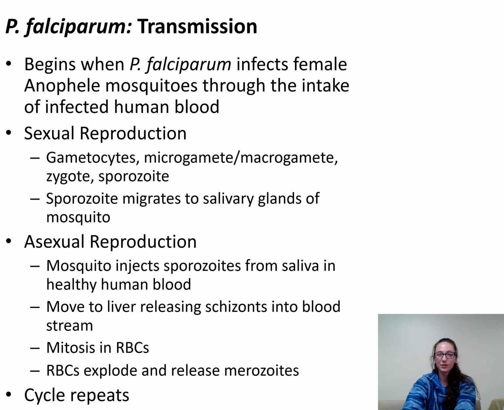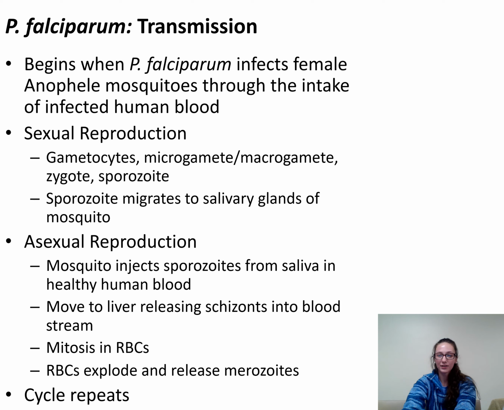Sporozoites are carried to the liver where schizonts are released to the erythrocytes. A ring is formed and the red blood cell can mature into a gametocyte and go back to sexual reproduction. It can also go through asexual reproduction in the red blood cells as it transforms from a trophozoite to a schizont and finally a merozoite. The red blood cell then explodes and releases daughter parasites called merozoites that infect other red blood cells, continuing the asexual reproduction and causing the disease.